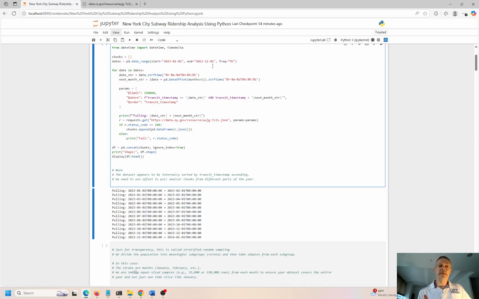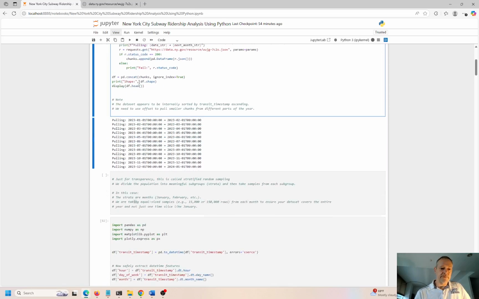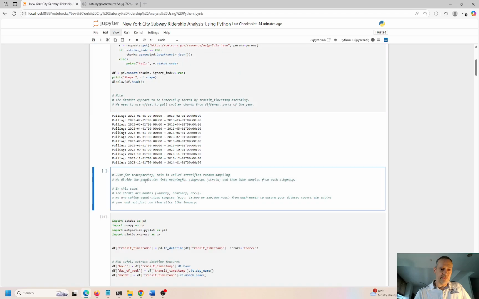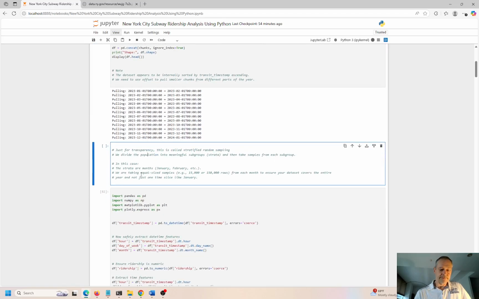So I think the entire year of 23 is fine. I think that's a good sample or a good starting point. And again, we're working with samples of data just to make this thing work. Okay, so hopefully this is done. I've got some notes down here about what I was doing just above.